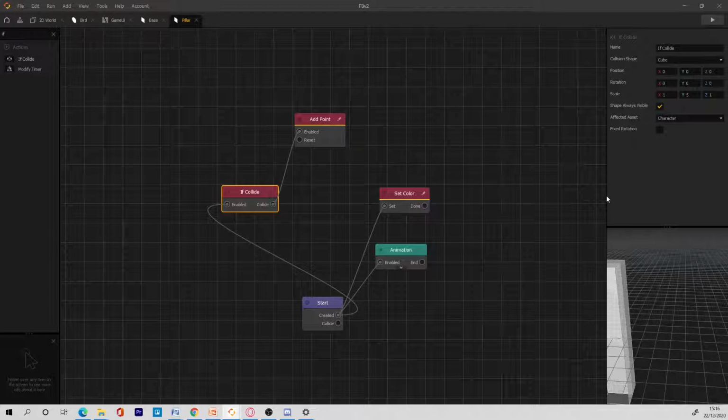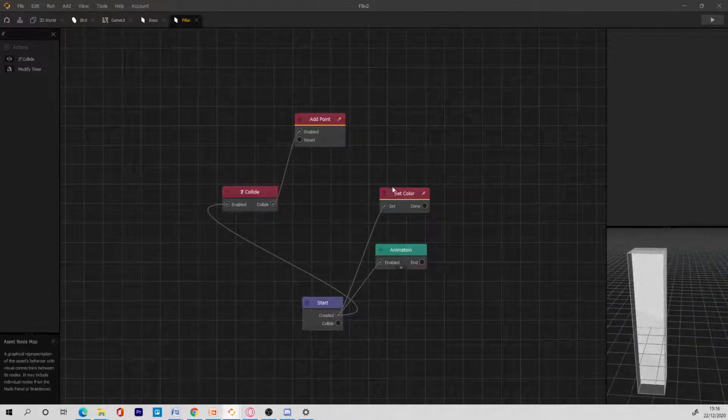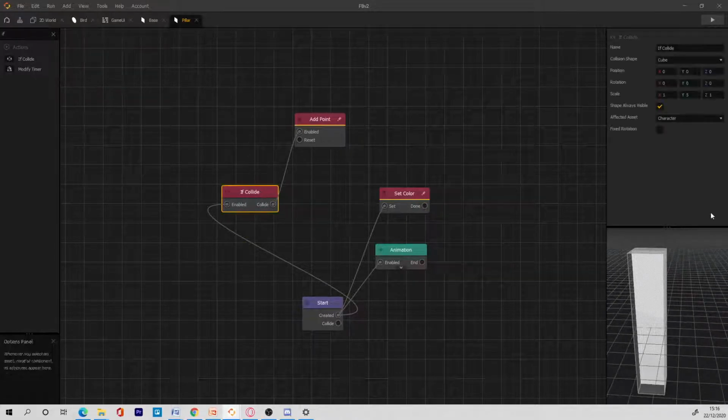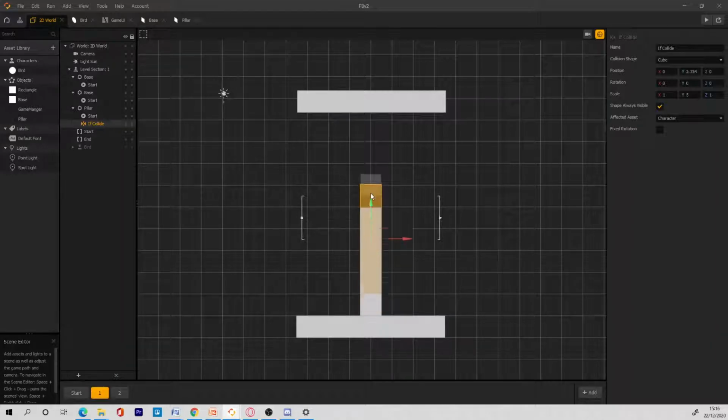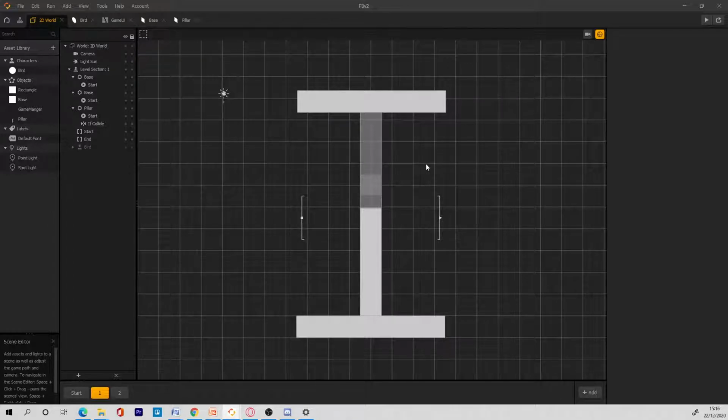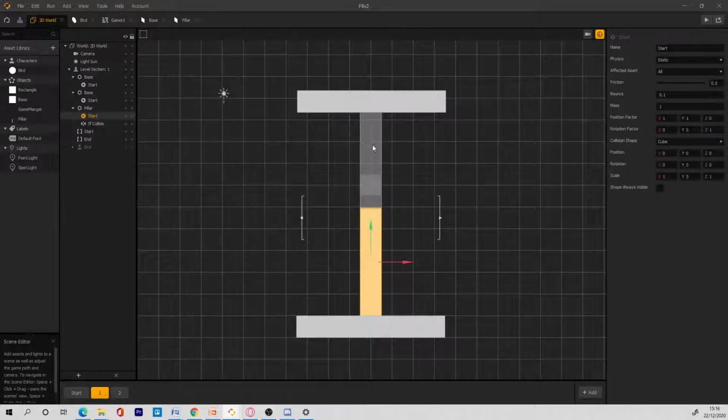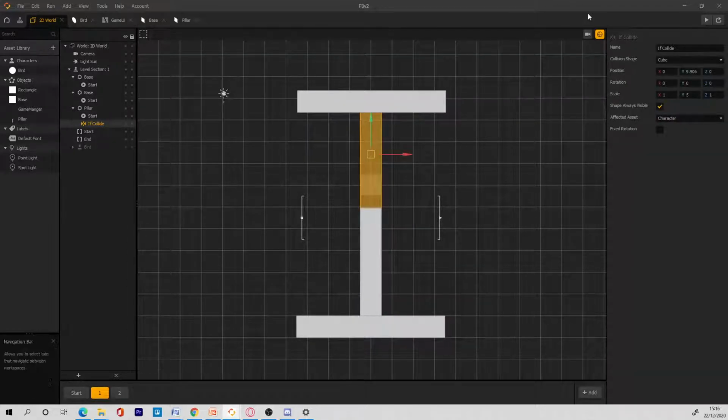So what I can do now is go to my words, click on the if collide, and then drag it up to this place, right? Drag it up to here. So what happens is that whenever the player passes above these pillars, they gain a point. Let's see how that works.